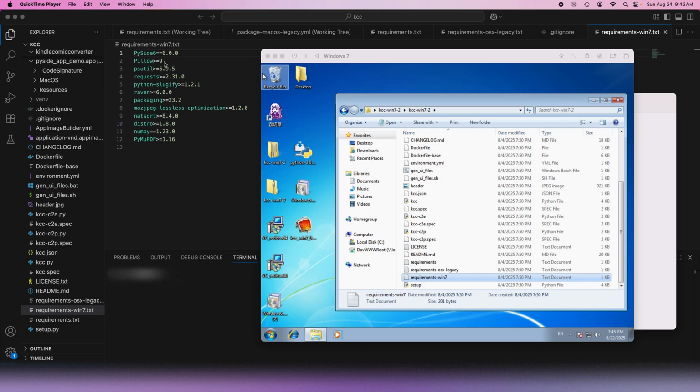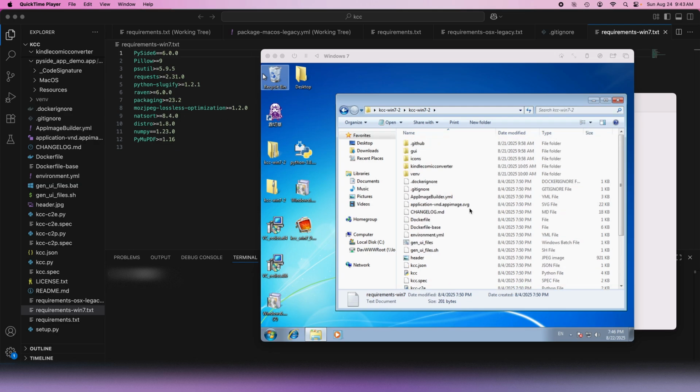And then I also had to downgrade the Python version to Python 3.8 from 3.11. 3.11 is a lot faster, but 3.8 is the last one that supported Windows 7, so I had to go all the way to 3.8. And then I had to change the requirements to make sure everything could still install on Python 3.8. So yeah, the biggest one was NumPy. This was the last version that worked with Windows 7, NumPy 1.23.